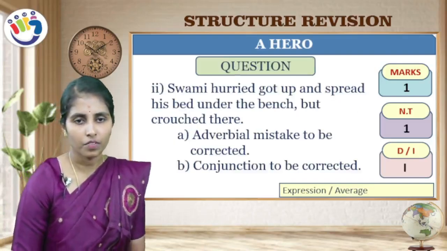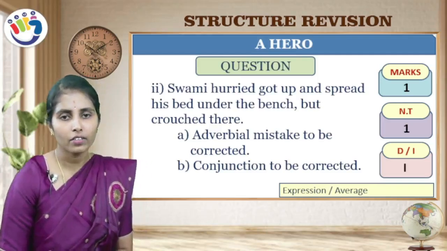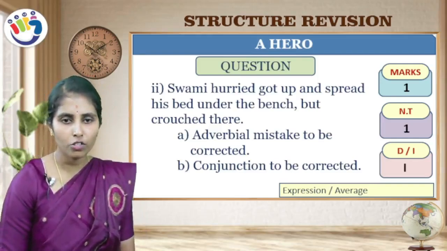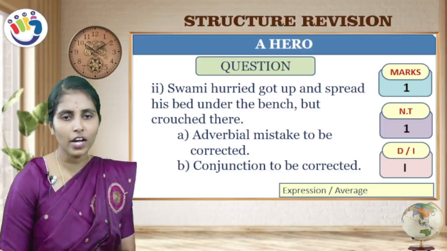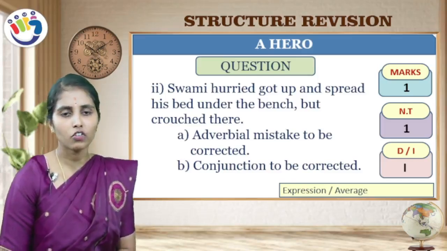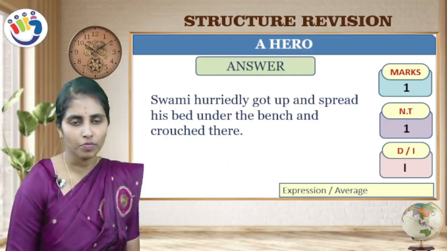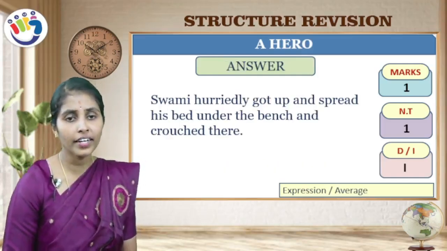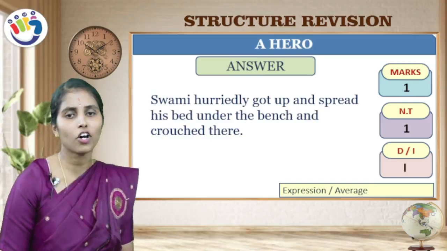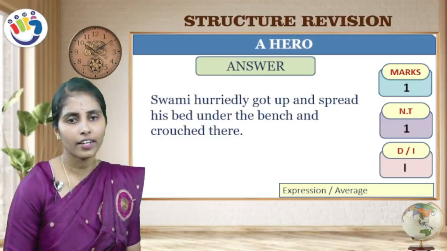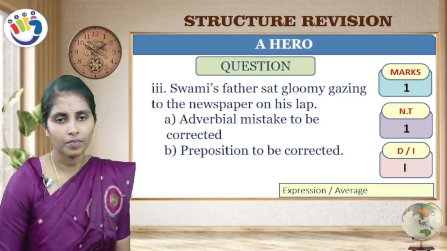Next question. Swami hurried, got up and spread his bed under the bench, but crouched there. Here one mistake you have to identify which is related to adverb. One more mistake is related to conjunction. Swami hurriedly, not hurried, hurriedly got up and spread his bed under the bench and crouched there.